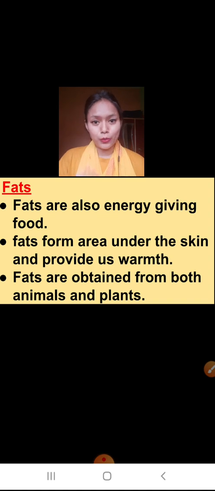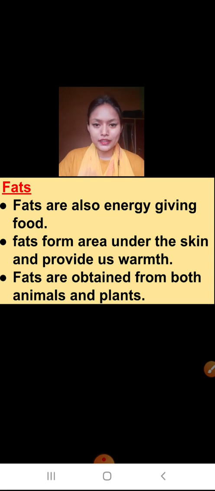But fat is very important. If you are thinking that we will not take fat because it's not good, we should take at least a small amount of fat in our body. Fats form a layer under the skin and provide us warmth.